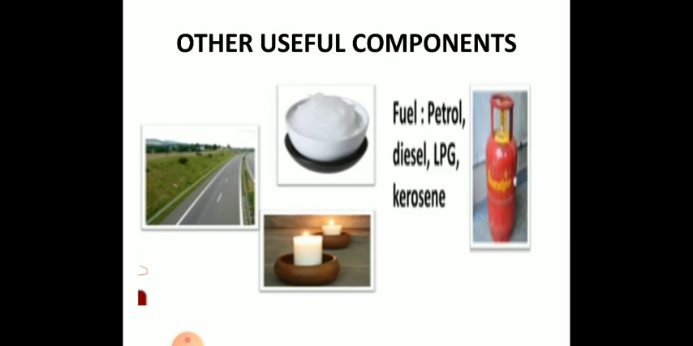Other useful components, as we have seen: bitumen is also used for making roads, and paraffin wax is used for making candles, and we can make creams and lubricants, and fuels from the same one complex mixture. So many components we can get.